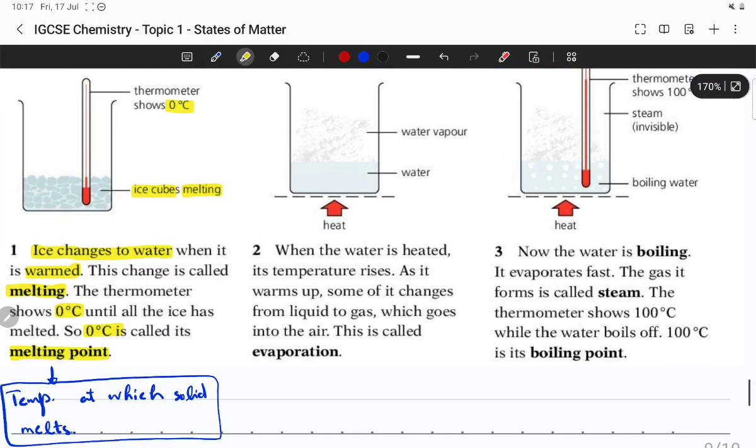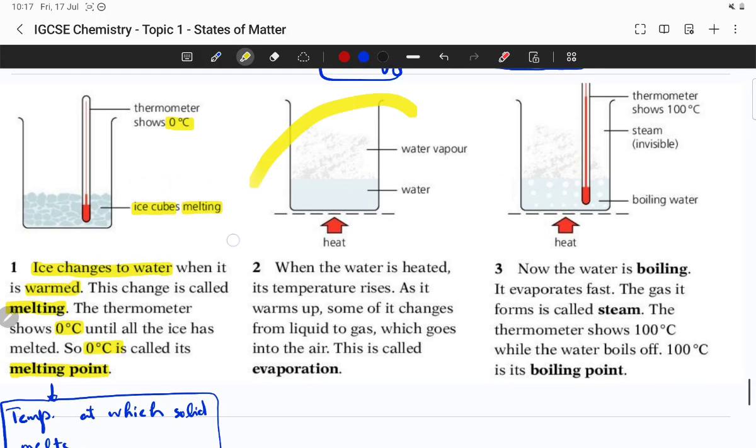Now let's see in the next diagram here, okay? So what's going on? We had water. We started heating it. When we heated it, water started changing into vapors. It's not boiling at this point, but a lot of water molecules are changing into vapors, and you can see those vapors coming out from the surface of water.